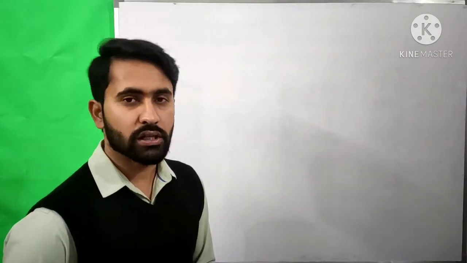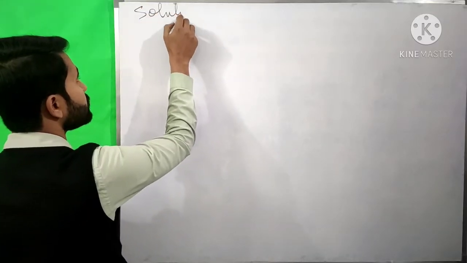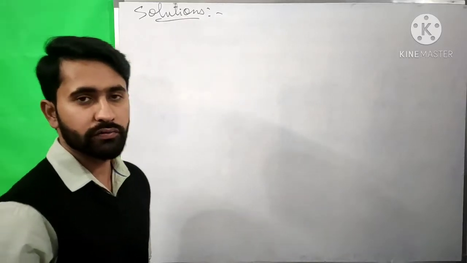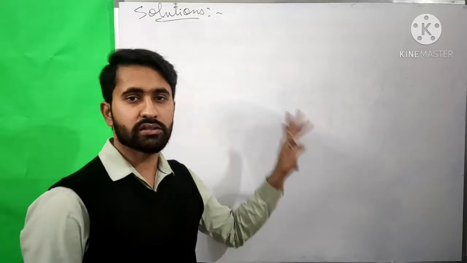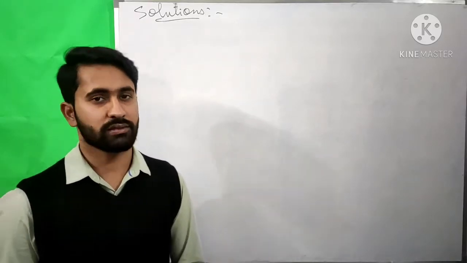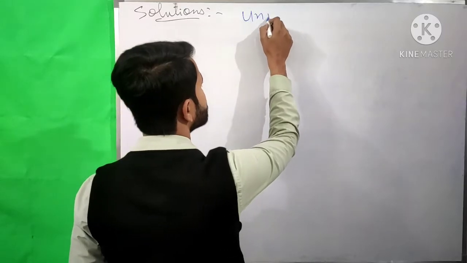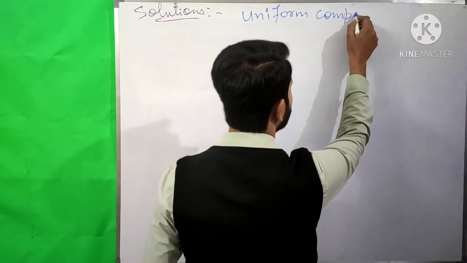Now solutions are homogeneous mixtures of two or more substances. They have uniform composition.